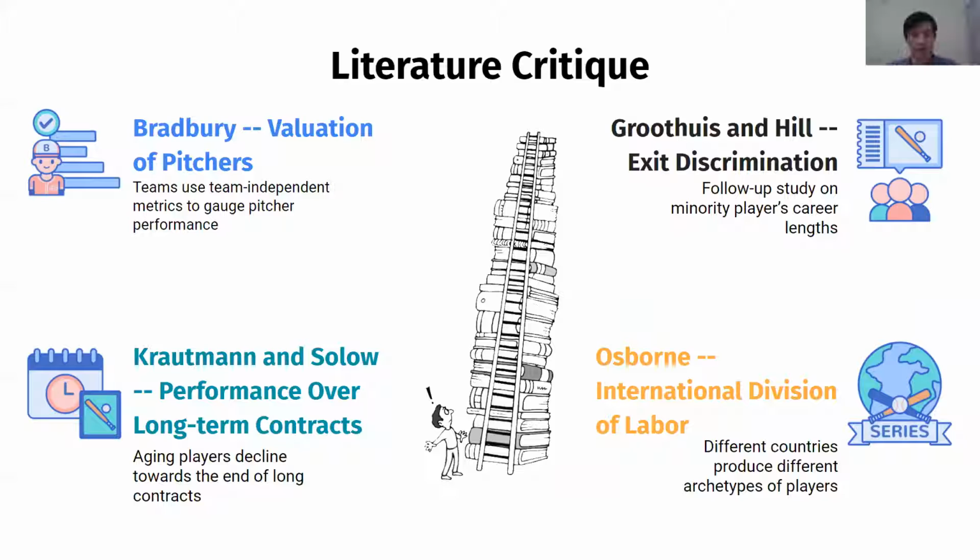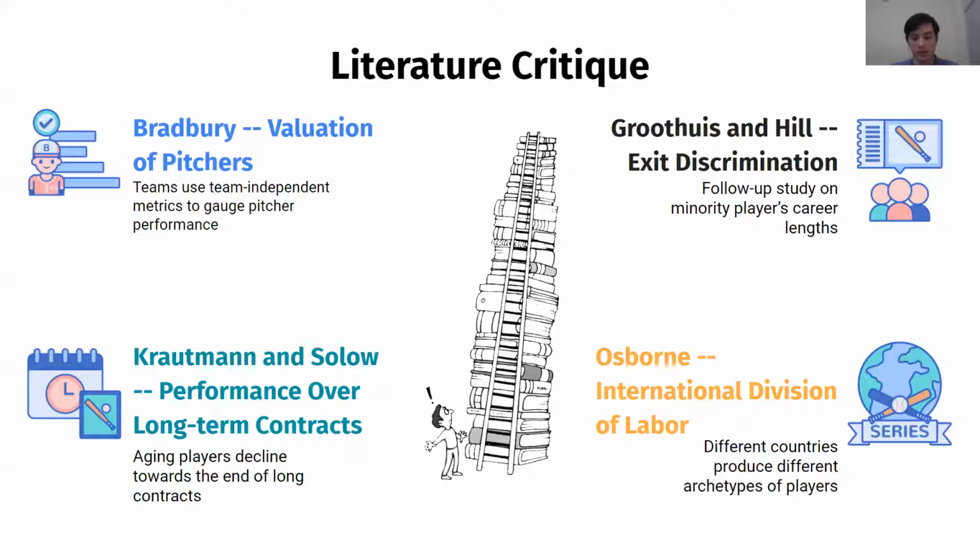All right, thank you. Firstly, one of the main things we looked at was research into what metrics teams use to pay players. This first paper, Evaluation of Pitchers, indicates that teams do in fact use team-independent metrics, meaning things that a pitcher can fully control to gauge pitch performance and thus pitcher compensation.